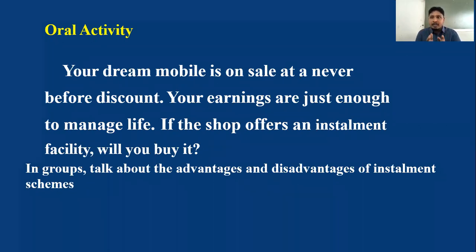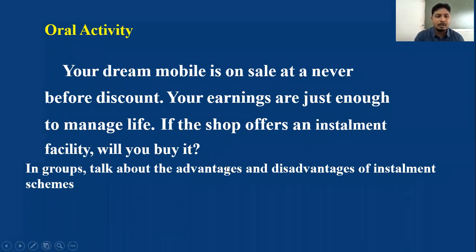But if your income is exactly sufficient to meet your expenses, then how do you go for buying a mobile? Maybe he is giving a good discount, 70% off, 30% only you need to pay. But you don't have sufficient money to take care of your family. So will you buy a mobile or not? You should think about it and please write.